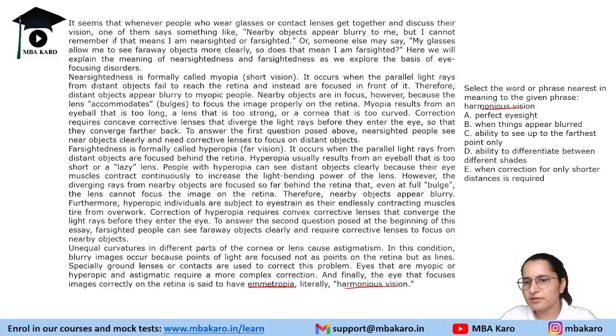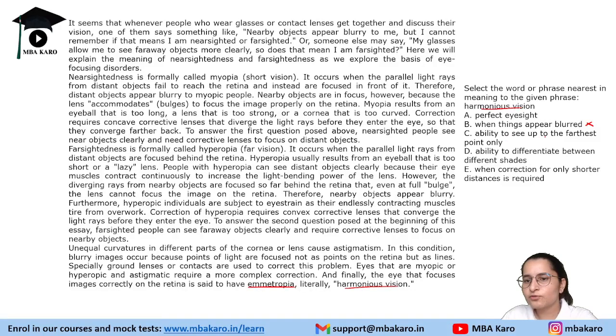So option A says perfect eyesight. Option B says when things appear blurry. But nothing is appearing blurry here. The image is exactly formed on the retina. Things will be blurry if the image is formed either in front of the retina or behind it, right? If the image is on the retina, nothing is appearing blurry.